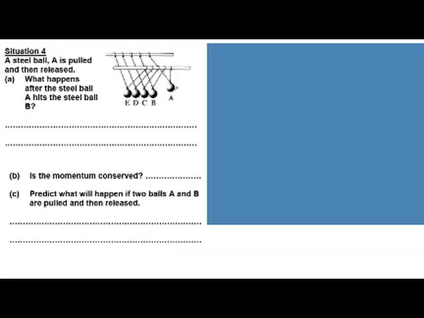Now we have another situation. This is what we call Newton's cradle. Steel ball A is pulled and then released. What happens after steel ball A hits steel ball B? Let's look at this video.